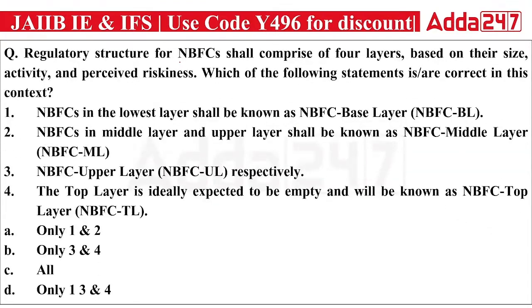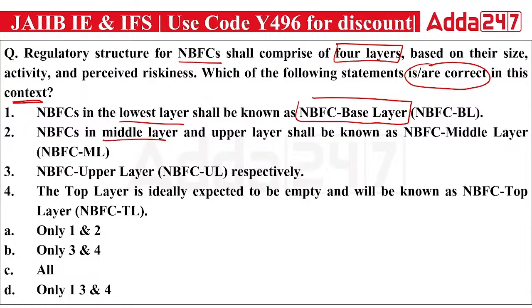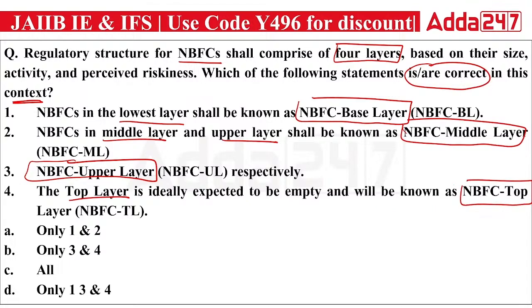Now, the regulatory structure for NBFC shall comprise four layers, based on their size, activity, and the riskiness they have. Which of the following statements are correct in context to the four layers? First, NBFC in the lowest layer shall be known as NBFC-BL. Second, NBFC in the middle layer and upper layer shall be known as NBFC middle layer and upper layer respectively. Then the top layer is ideally expected to be empty and will be known as NBFC top layer.